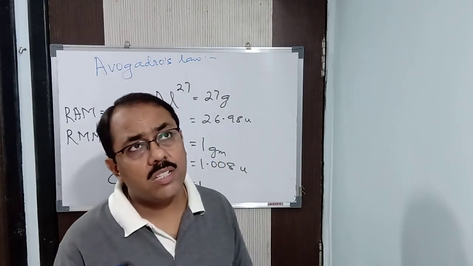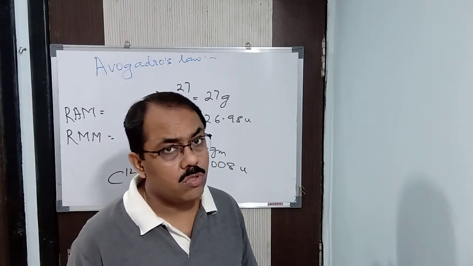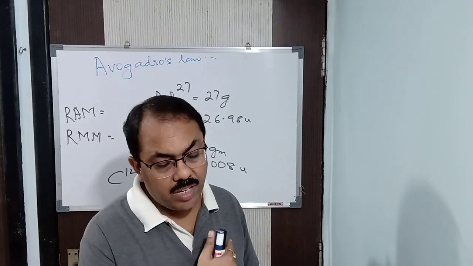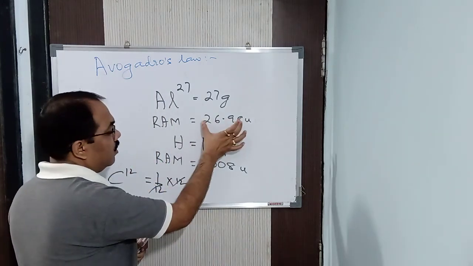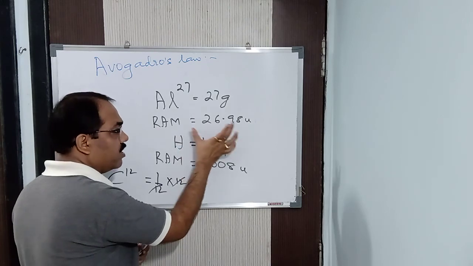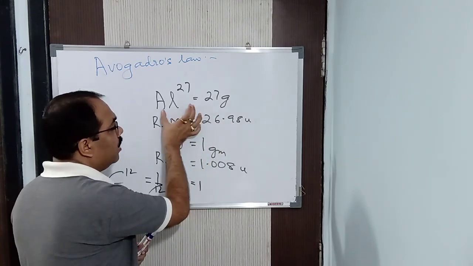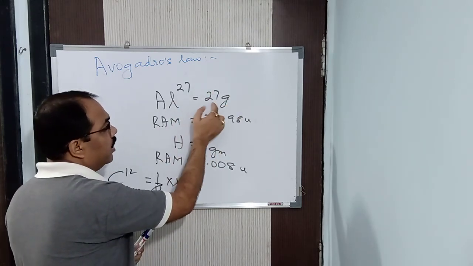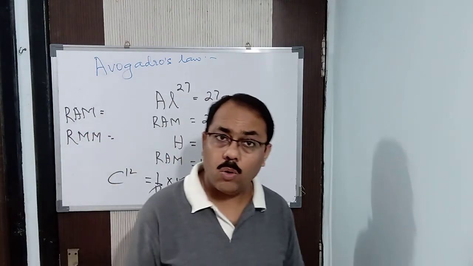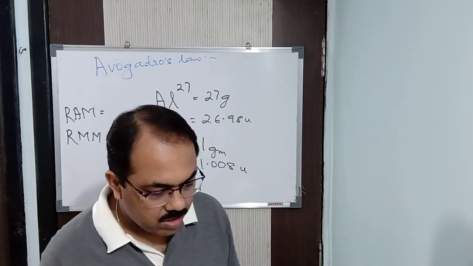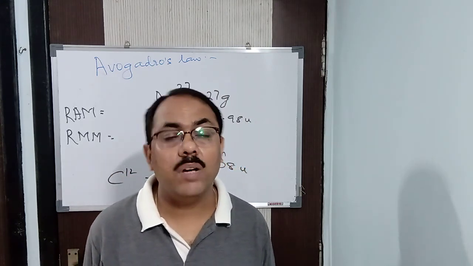I just said it because this will be used now. If your idea was not clear, I made it clear. Generally relative atomic mass is not a whole number, it's a fractional number, measured in U, but we convert it into grams so that it gets converted to the nearest whole number. In this way, this is relative atomic mass and relative molecular mass, and Avogadro's law.